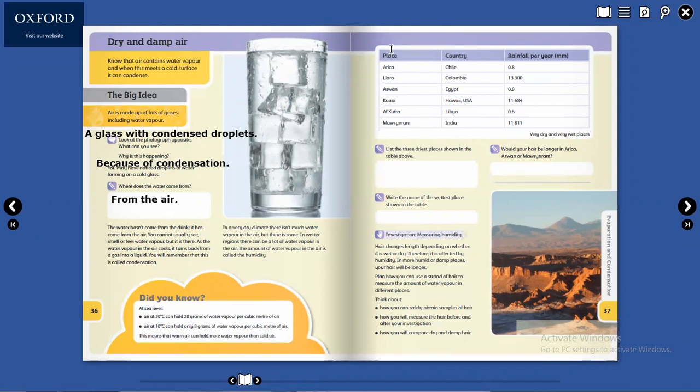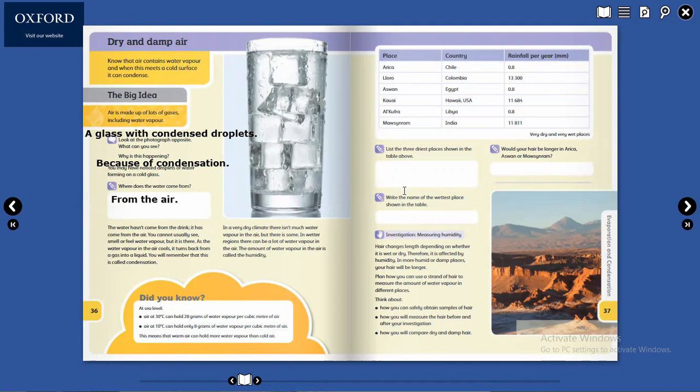Place means location, country means nation, and rainfall means how much rain comes per year. This is written here. Per year, millimeter, this is the measurement.